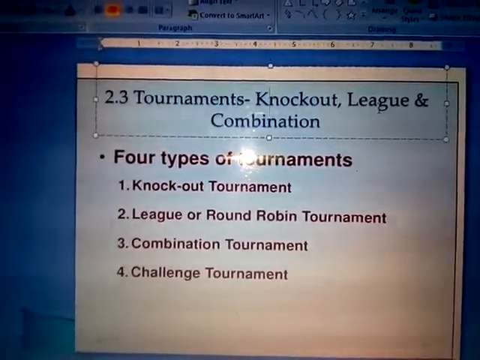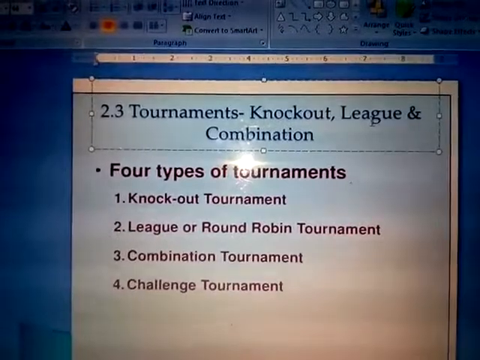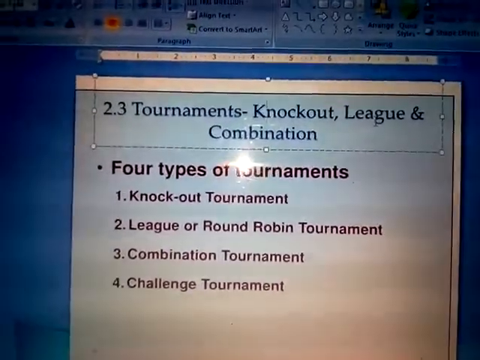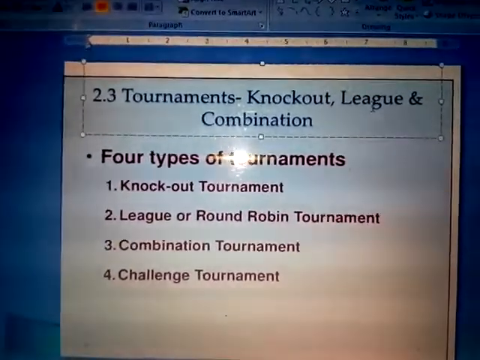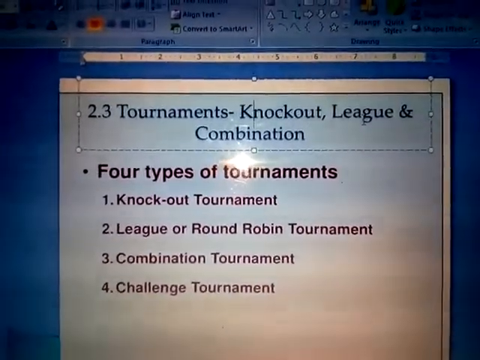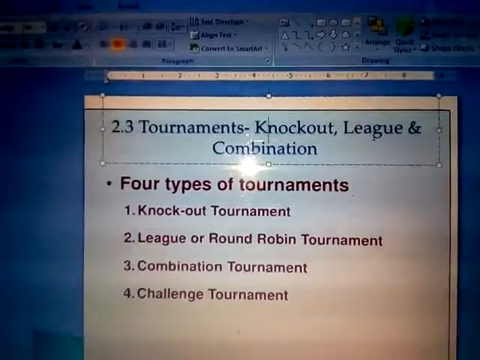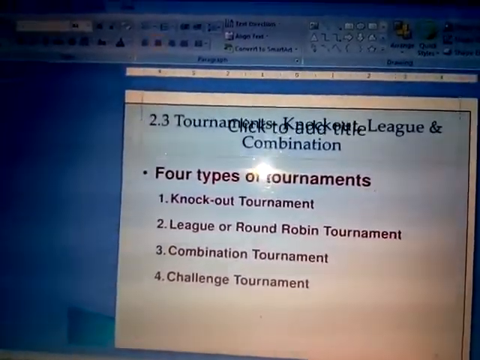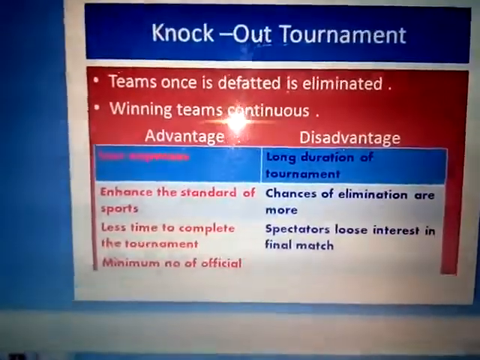Now we will discuss the details of the first one, knockout tournament. What is a knockout tournament, and what are its advantages?